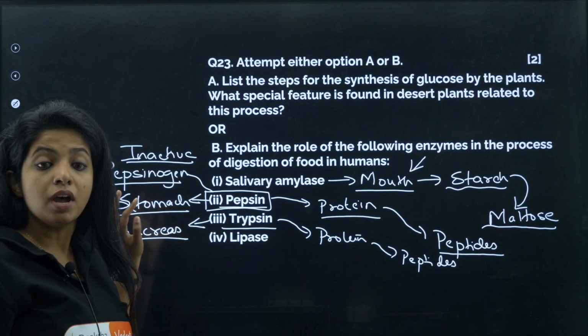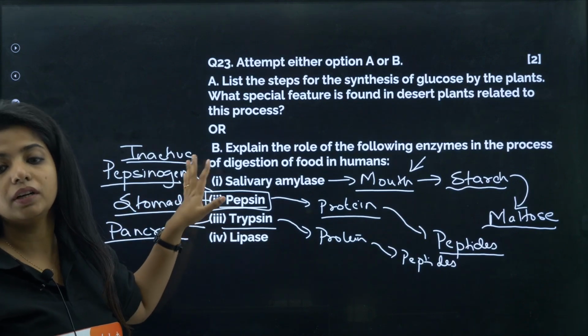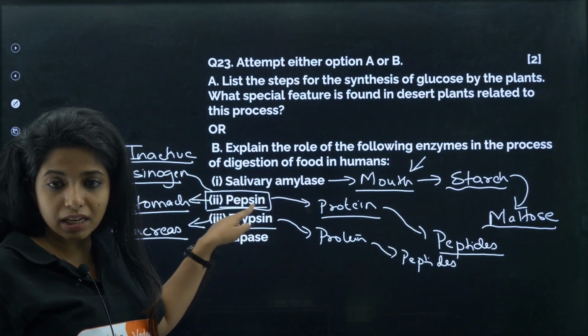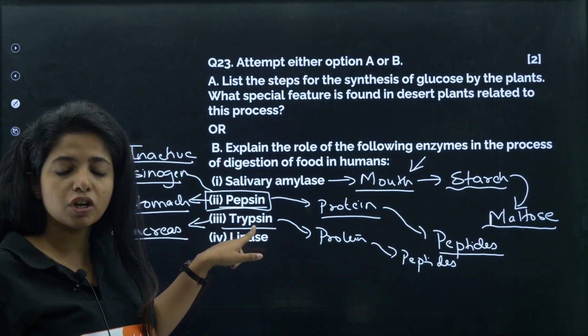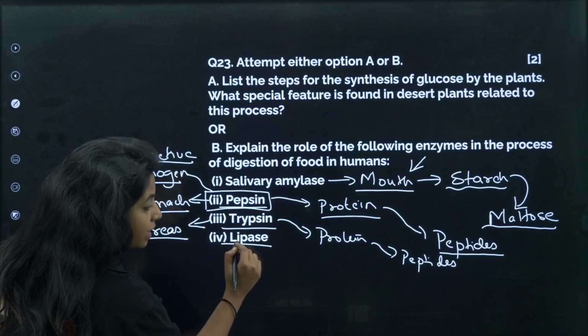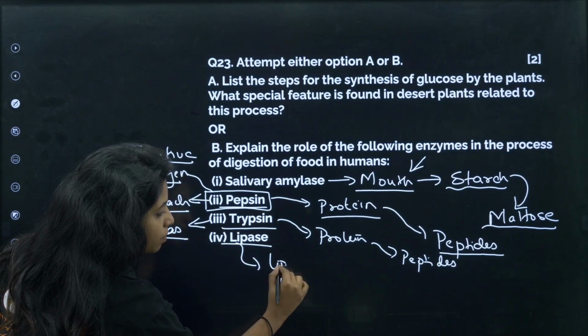Again, this will be in the form of trypsinogen, which will be inactive. It is later formed active, but this time under alkaline pH. Pepsin needs acidic pH, trypsin needs alkaline pH. Now you have lipase. The name suggests lipase is for lipids, my dear children.